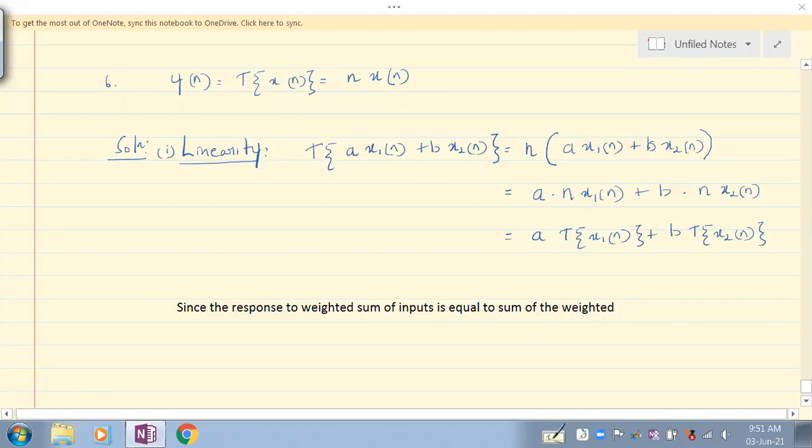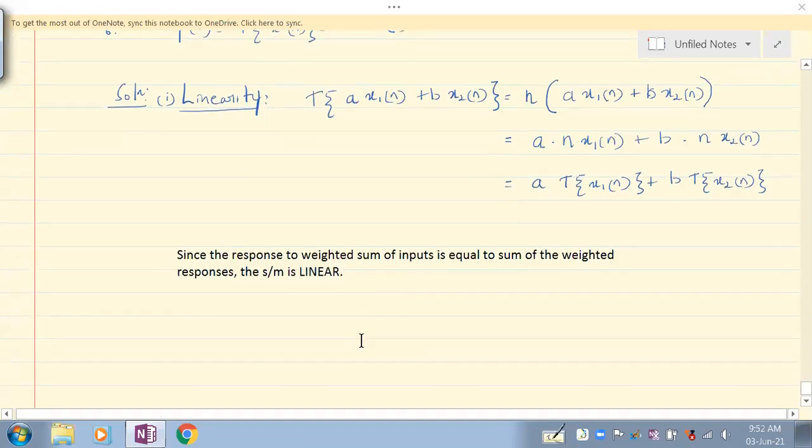Weighted responses. What are weighted responses? So these are responses. Tx1 of n is the response. So a into Tx1 of n is the weighted response. So it is the sum of weighted responses. Understand? The system is linear. This is how the reasoning should be given. So that is linearity. Fine.